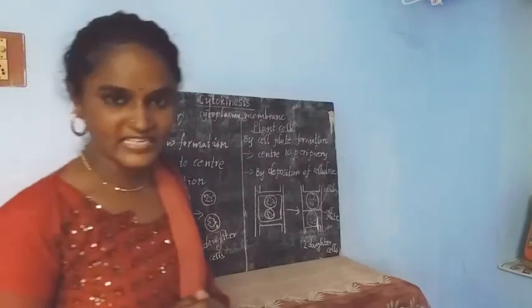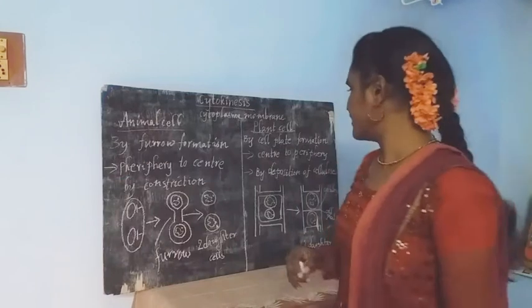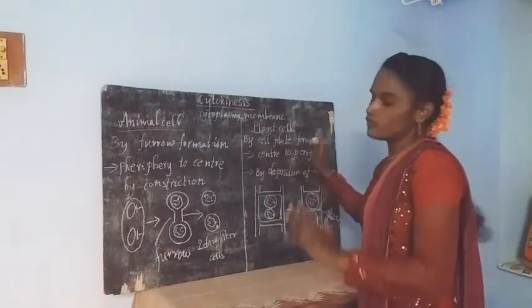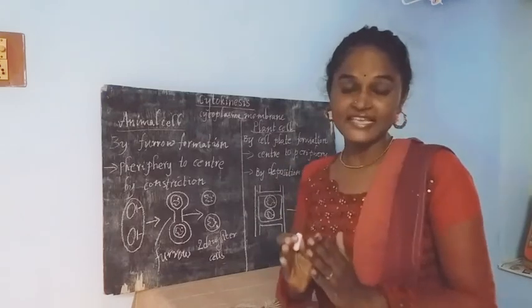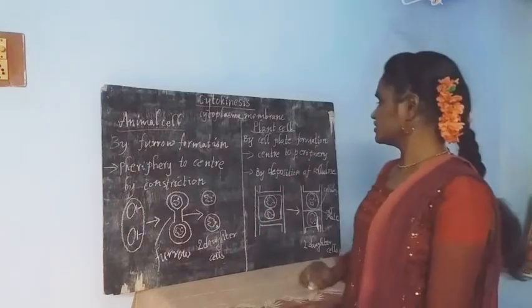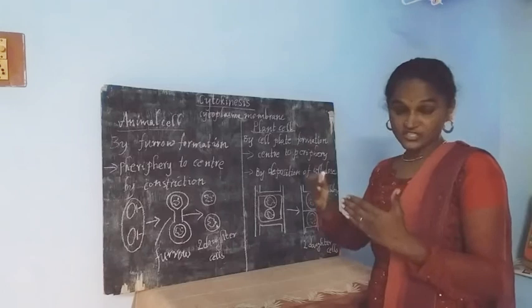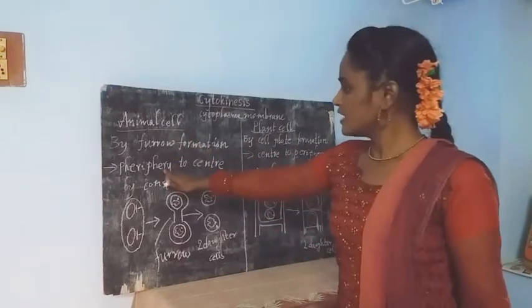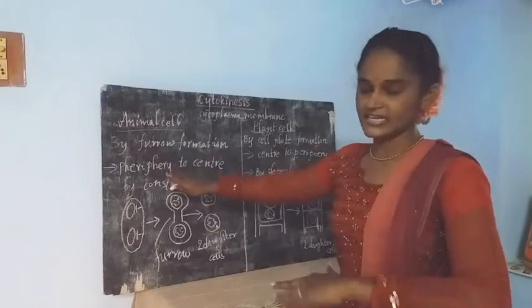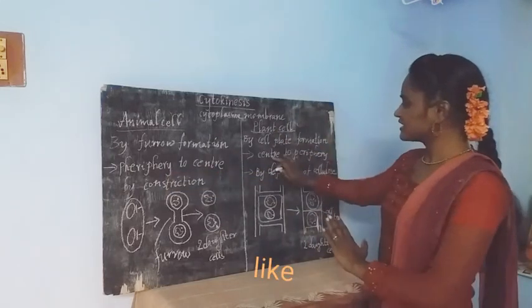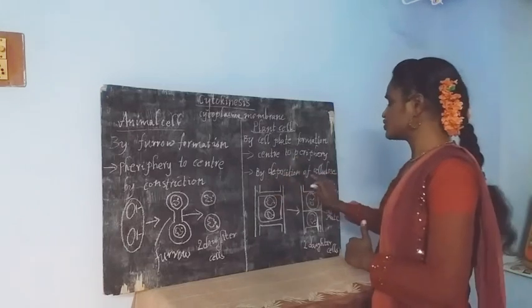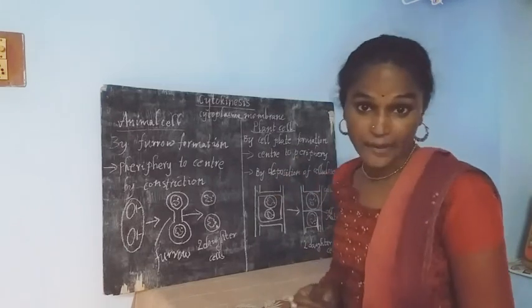But in case of plant, it occurs in a different manner. See here, in plant cell, it occurs by a cell plate formation. And this occurs from center to the periphery. This one occurs from periphery to the center, but in the plant cell, it occurs from center to the periphery by deposition of cellulose. How it happens?